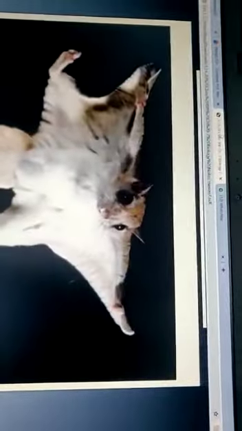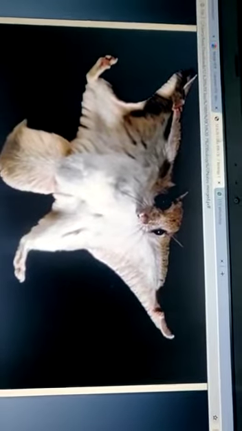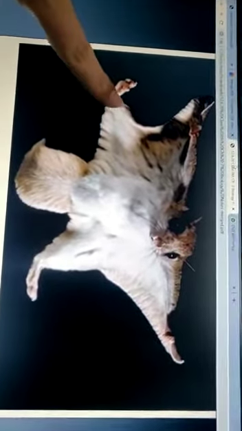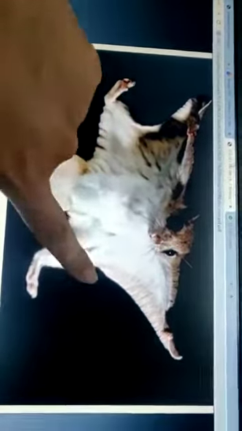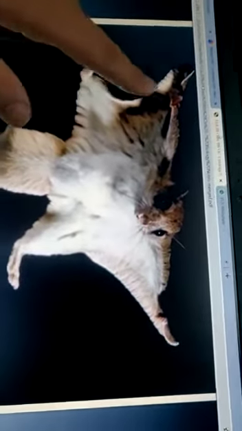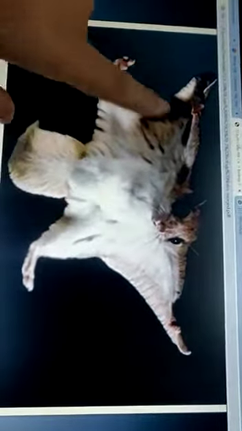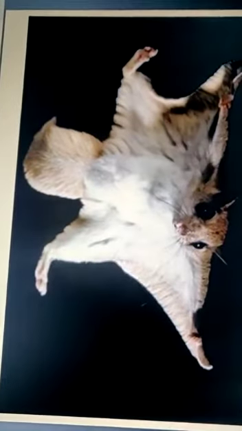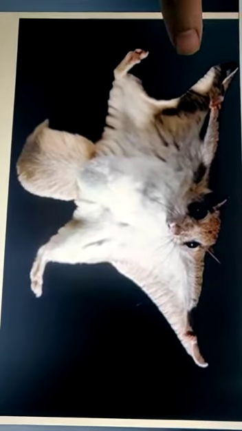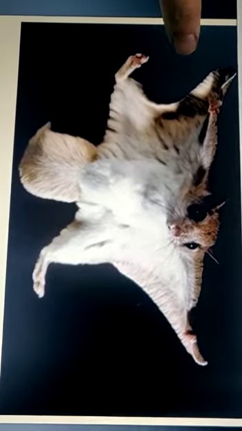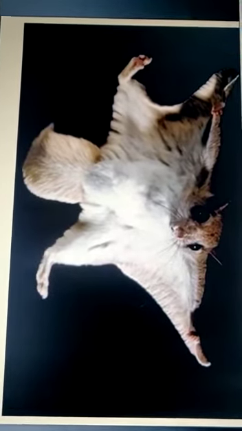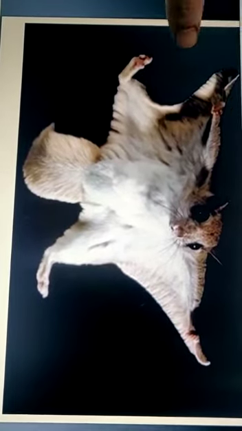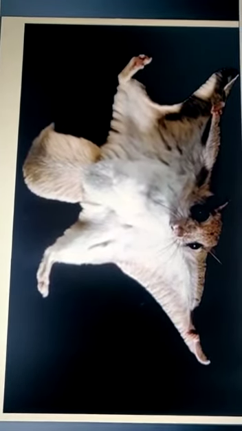Now the next is the flying squirrel. They do not have wings. It's just a flap of skin. They cannot fly, but they can jump and glide in the air with the help of these flaps of skin and jump from one tree to another. So these are flying squirrels. These are exclusive endemic fauna found in the Panchmani Biosphere Reserve. Thank you.